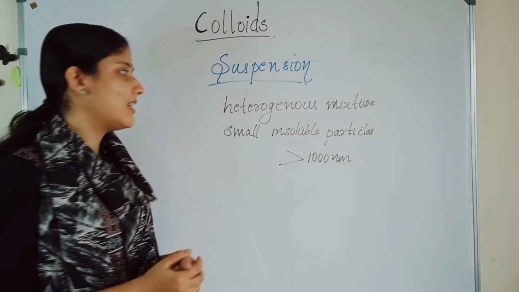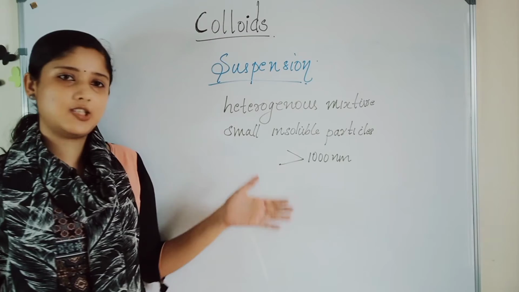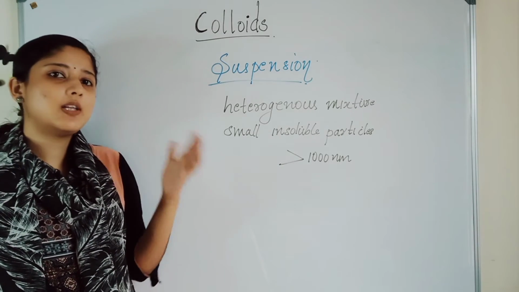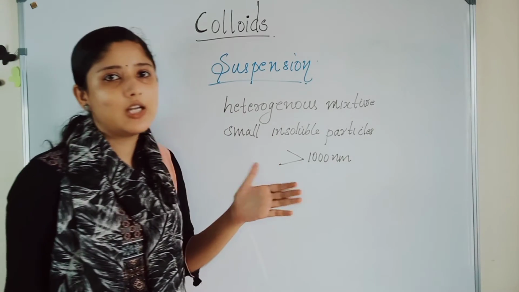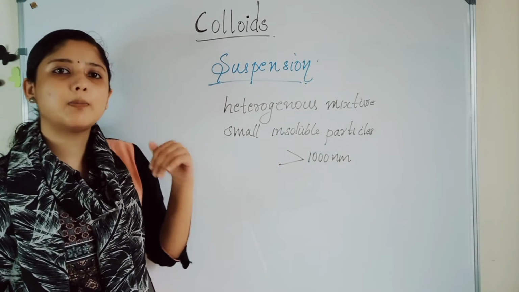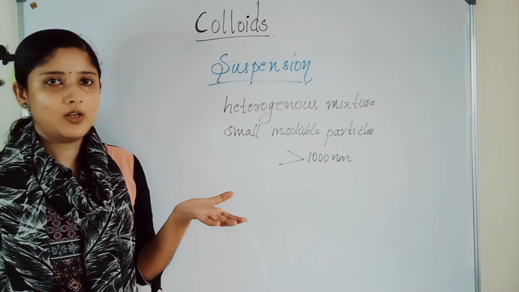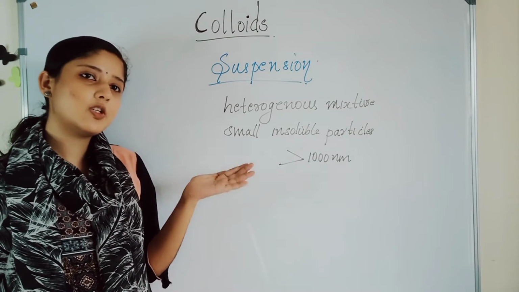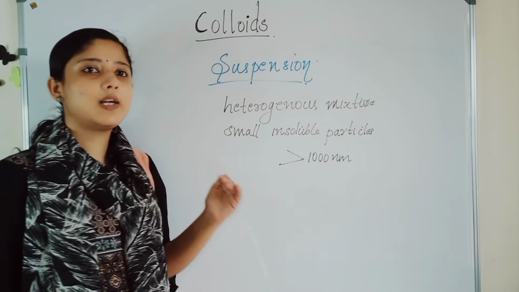The next is suspension. Suspension is a heterogeneous mixture which contains small insoluble particles, and the particle size is greater than 1000 nanometer. So we understood that true solutions, suspensions and colloids differ by their particle size. Remember, the particle size is important.